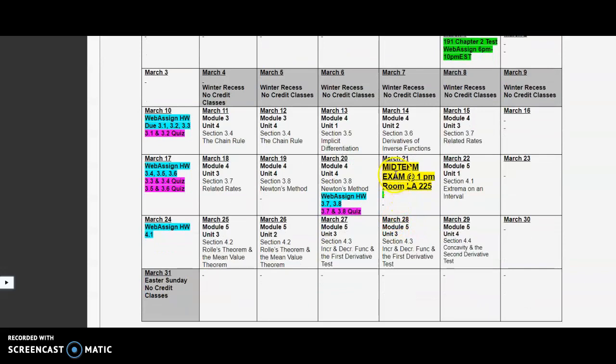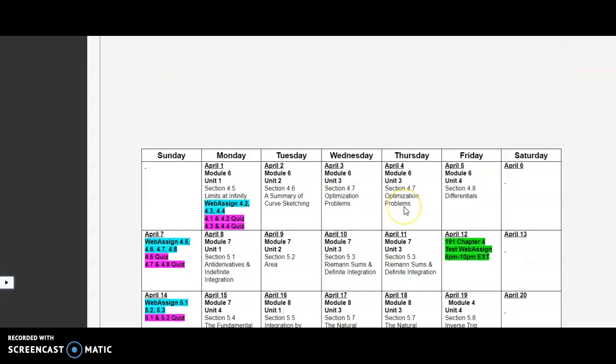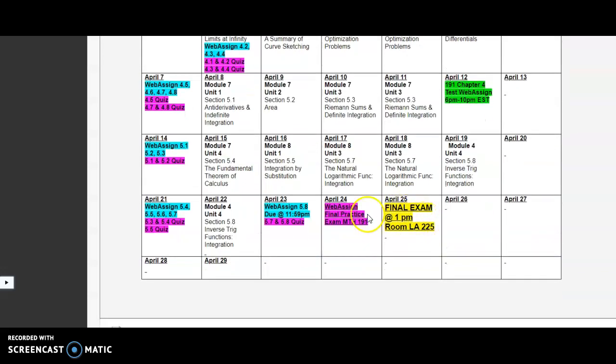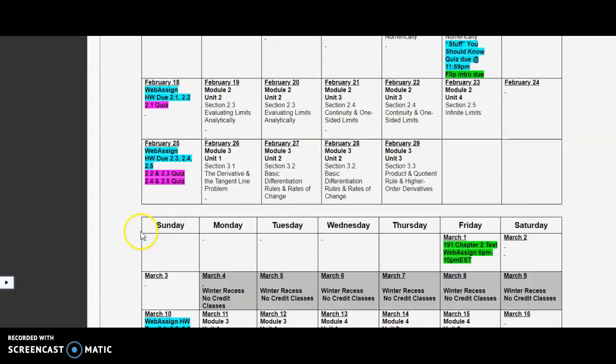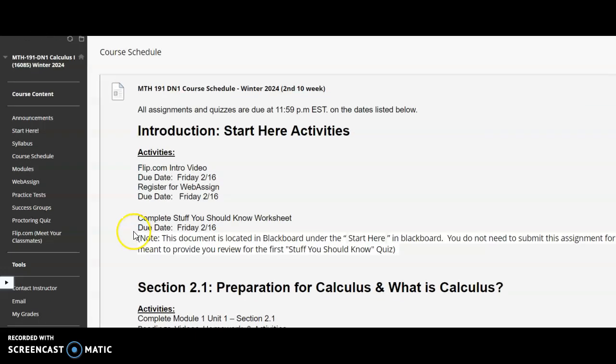And then you've got the midterm exam in yellow here, and the final in yellow also. If you want a printable section of that, scroll all the way down to the bottom of the schedule, and you will see an online printable file that you can print out in that calendar format.